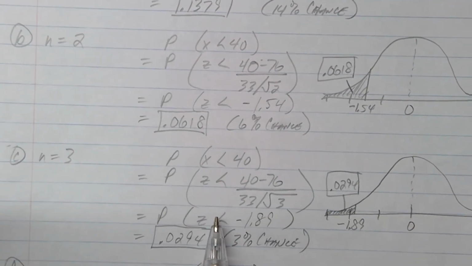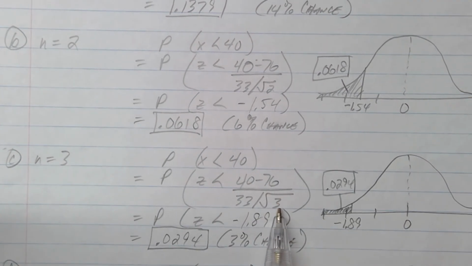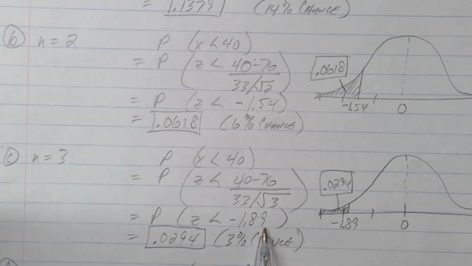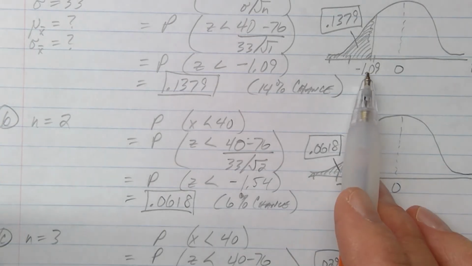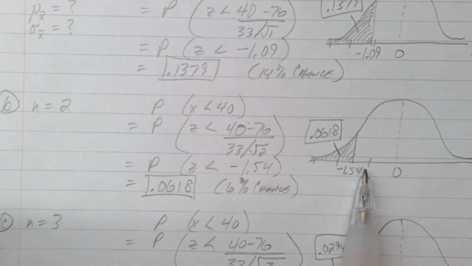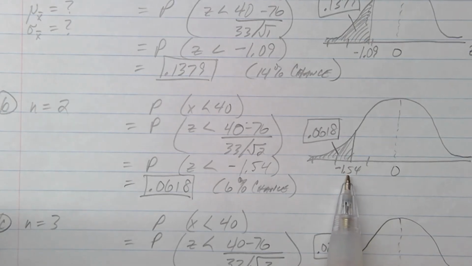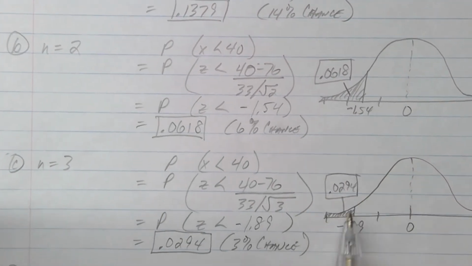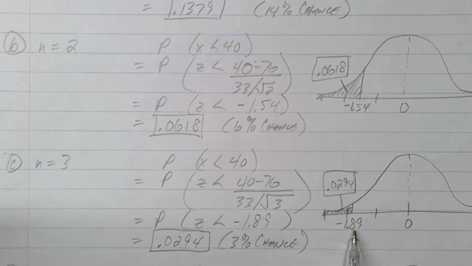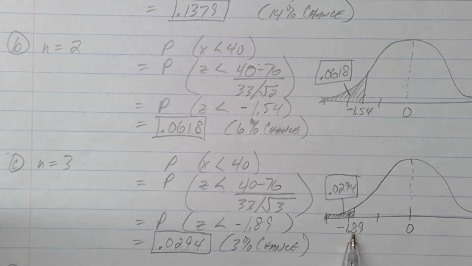So we take a third test. Everything's the same except N becomes 3. And now I'm down to a Z of negative 1.89. So I was about one standard deviation to the left, and then I moved a little further to the left, and I was 1.5 standard deviations to the left, and now I'm almost 2 standard deviations to the left. I'm just short of negative 2. So I'm 1.89 standard deviations to the left.